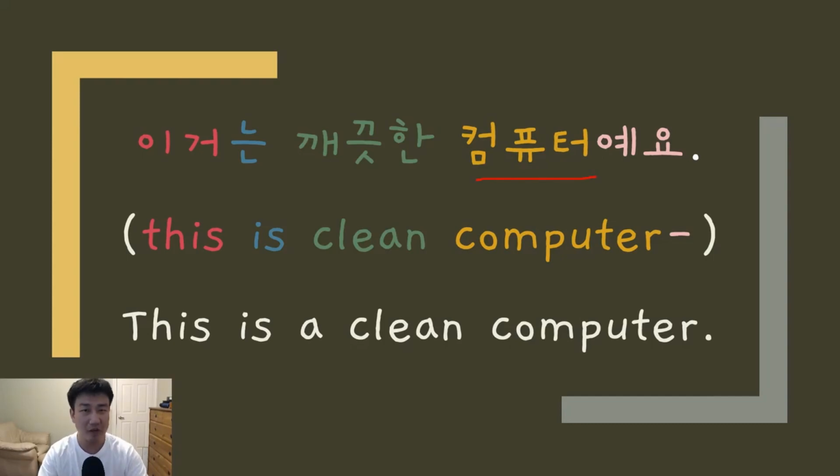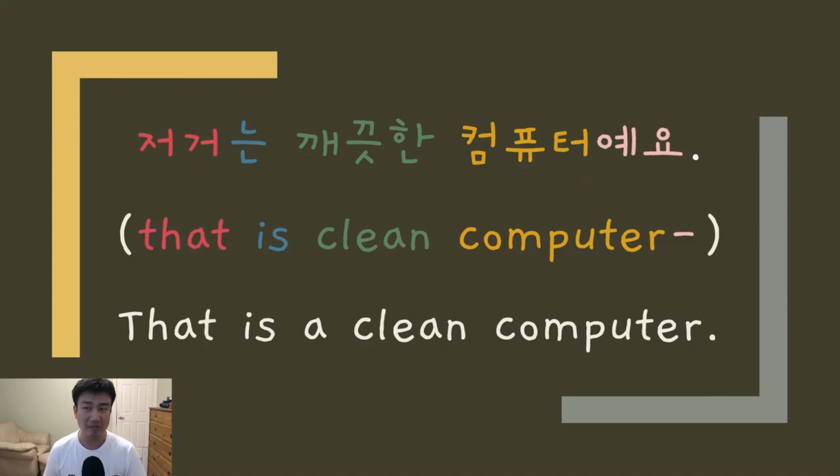So this way you can make almost an infinite number of sentences. You just have to replace these words. Like computer, you can say tree, desk, room, anything you want. And even this red one, you could replace it with maybe 저거, which means that, 저거는 깨끗한 컴퓨터예요. So yeah, many different combinations you can make with this kind of pattern.